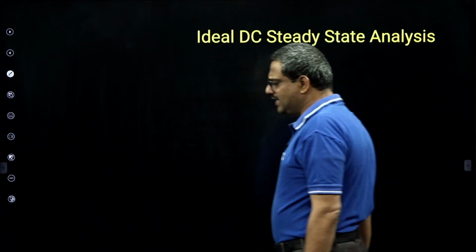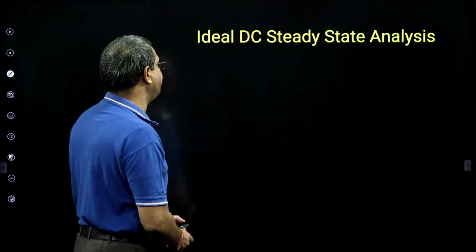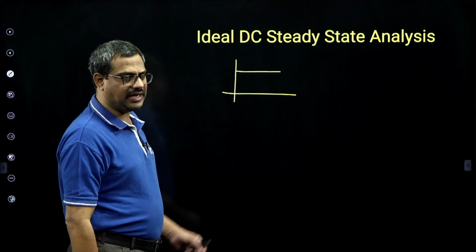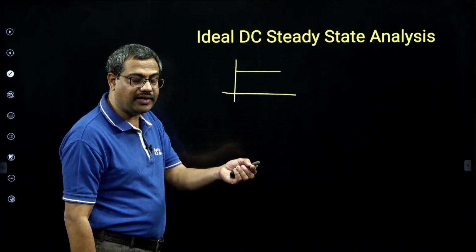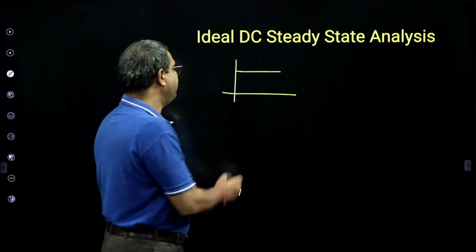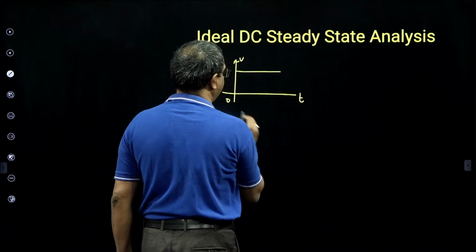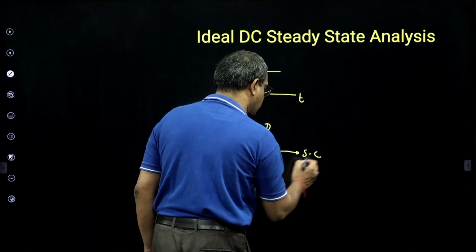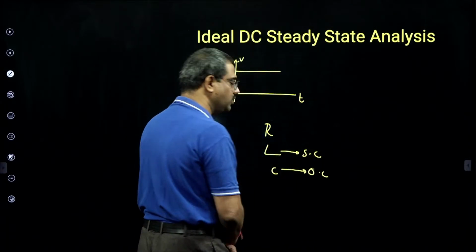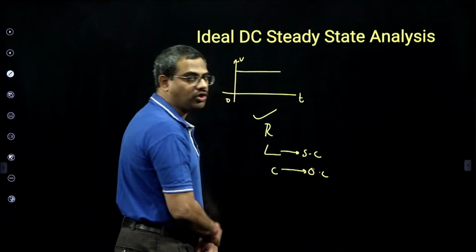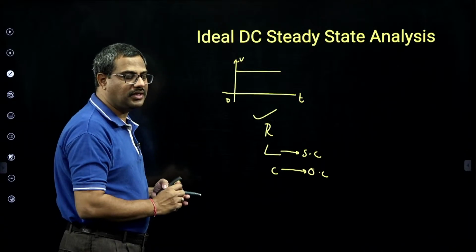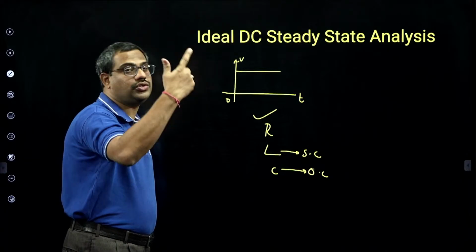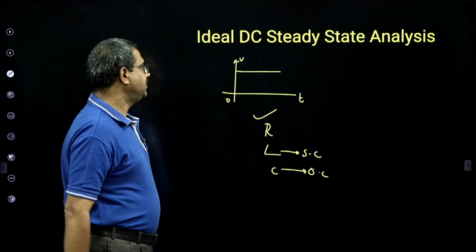Now, ideal DC steady state. What is ideal DC steady state? If you observe ideal DC, we give an ideal DC voltage waveform. They don't exist, but a new battery or a precision voltage regulator in electronics can give almost ideal DC. And when I give this ideal DC, we know the resistor is still a homogeneous proportional component, but the inductor in steady state acts like a short circuit and the capacitor in steady state like an open circuit. So it is like only resistive networks. That is why it is resistive network analysis in the first stage.